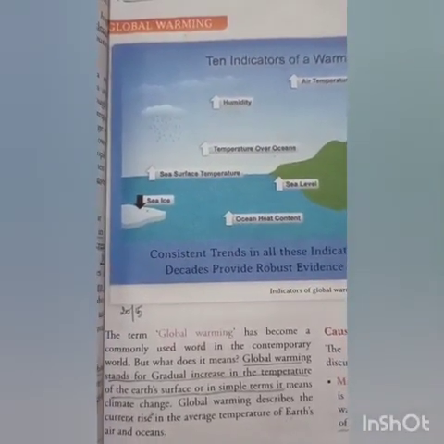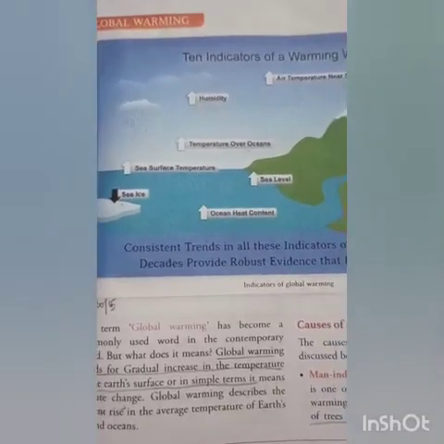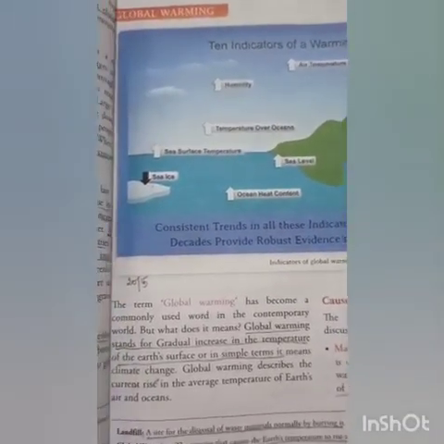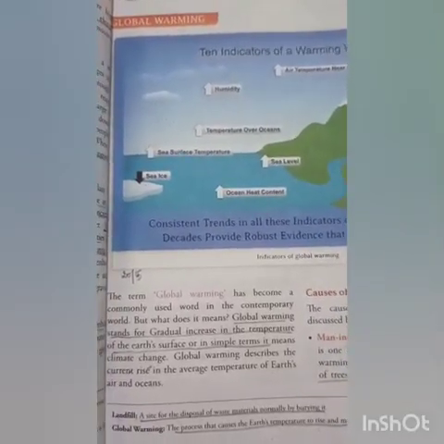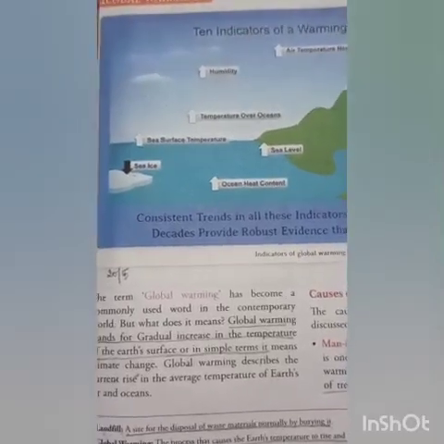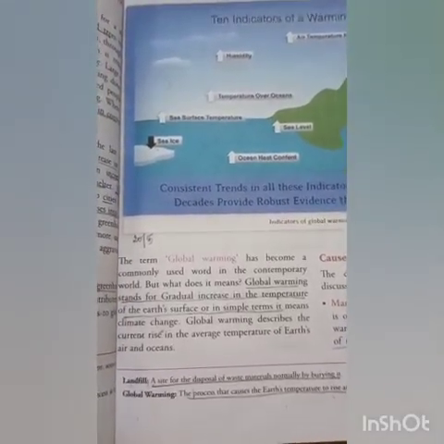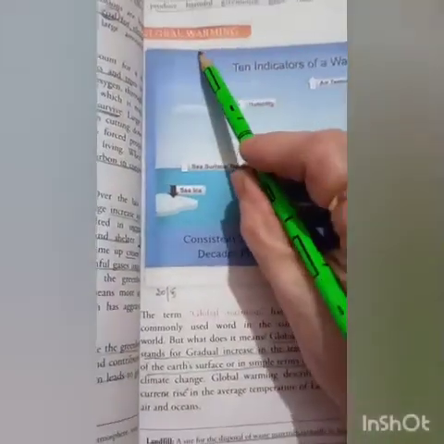But before we go on, it's a reminder to everyone that you should note down the question answers in your notebook. Definitions could be learnt and written in your notebook. It's up to you. But the question answers are to be written in your notebooks, and whatever the instructions are given should be noted down. Clear, children? Now, what is global warming?